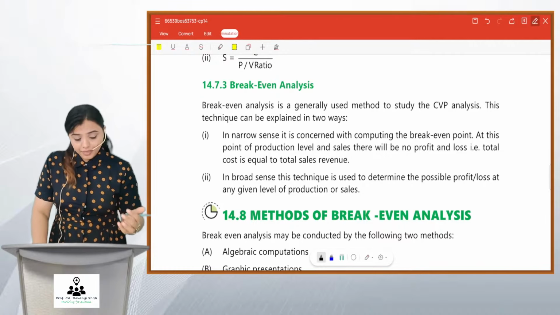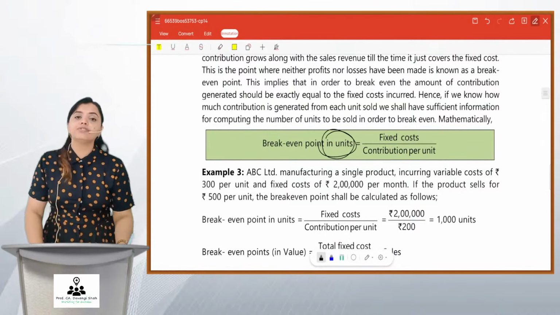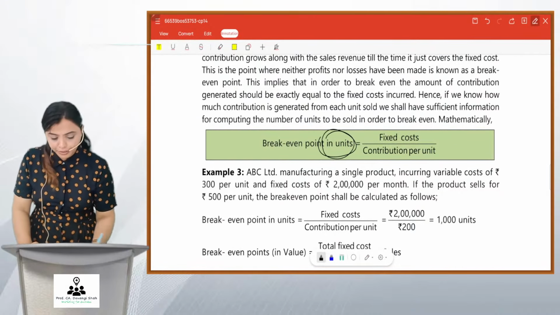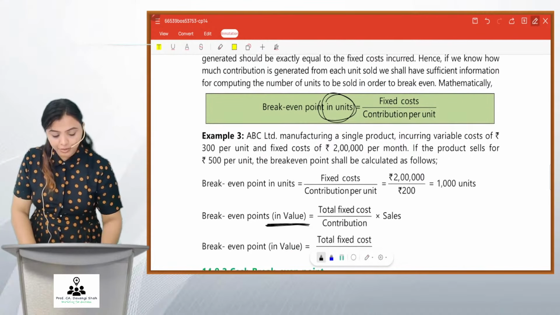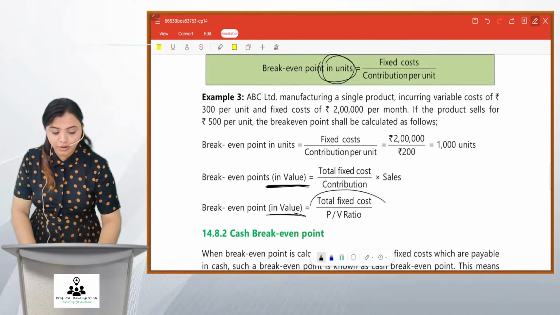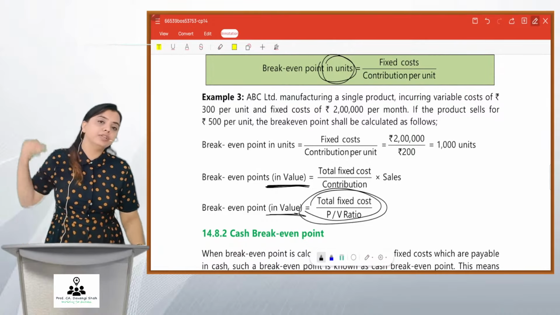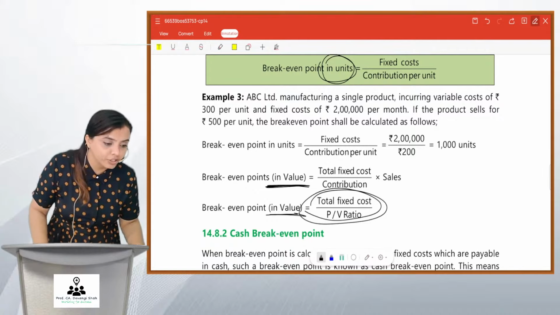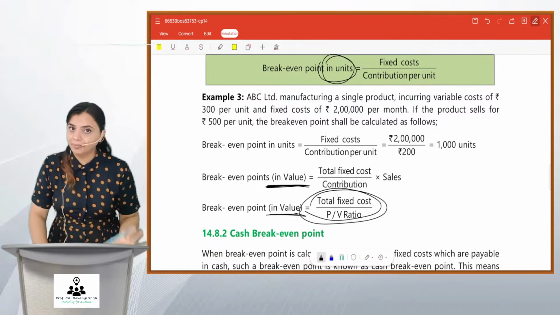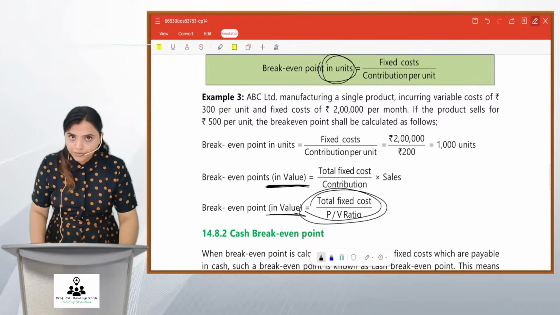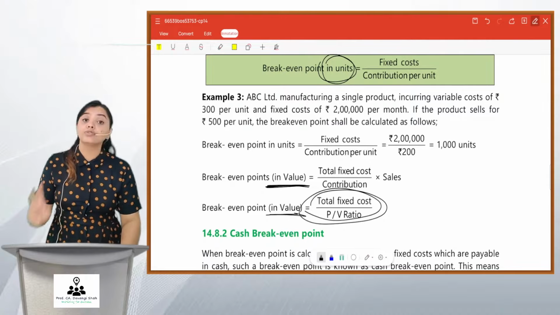How is it calculated? Again, there will be two formulas. If you want it in units, it will be fixed cost upon contribution per unit. If you want it in rupees, in value, friends, it will be fixed cost upon PV ratio. So it is fixed cost upon contribution per unit or fixed cost upon PV ratio. Got it, friends? So this is the formula for BP. So far, two formulas for contribution, two for PV ratio, and two for BP.